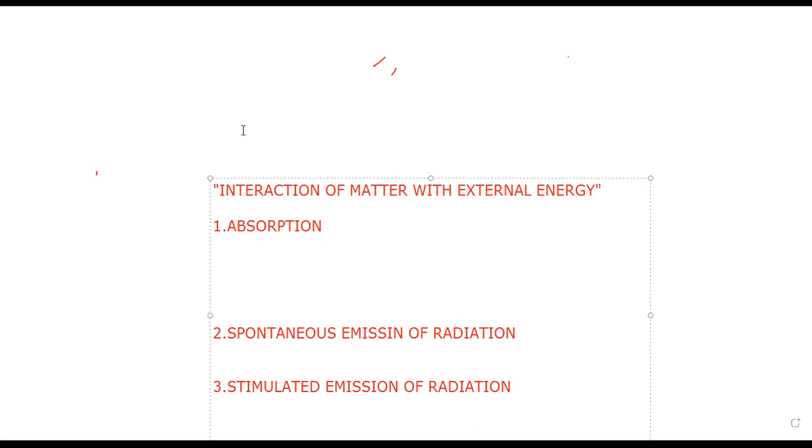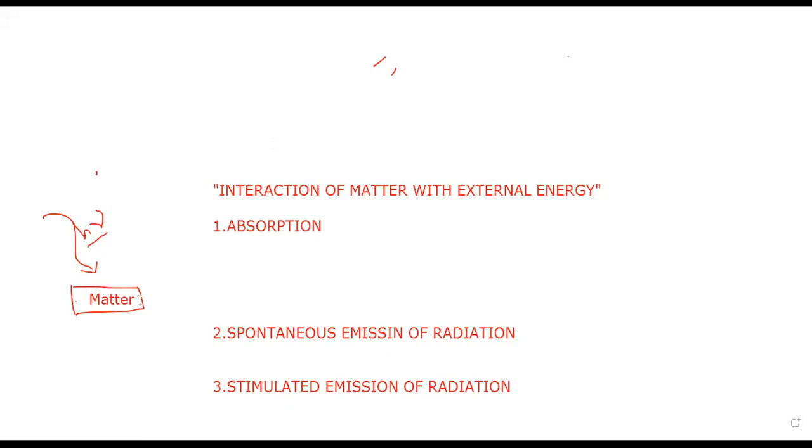That means this is the matter, already you know. This matter is interacted by external energy. That external energy may be in the form of light or chemical or any other. Here we explain by taking the light energy. h nu is the light energy. By interacting this matter with external light energy, what happened?